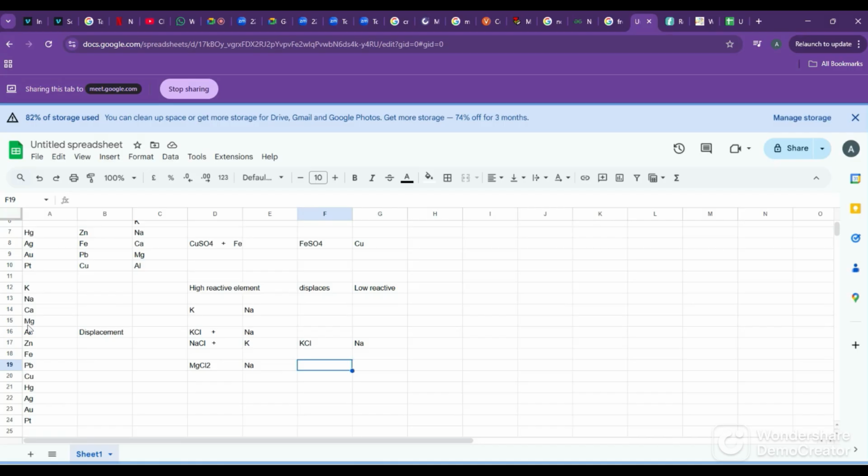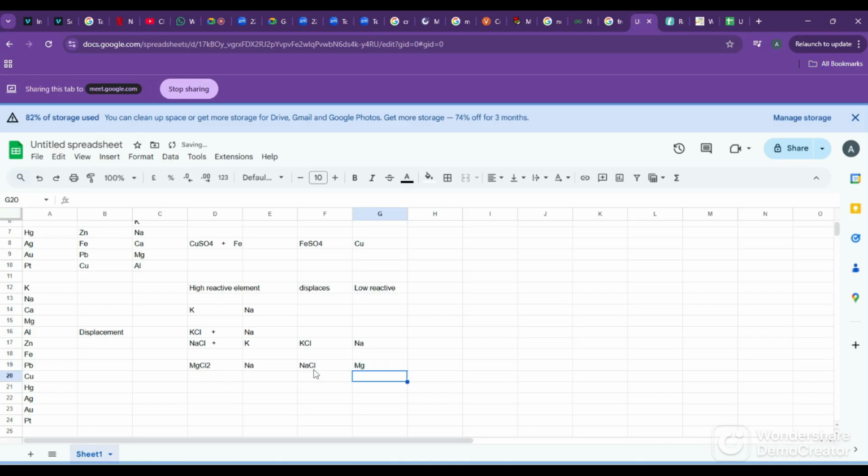So what will be the answer? NaCl plus Mg. Now then we have to balance it. 2 NaCl will come, so 2 here and 2 there. I am not putting the balancing factor right now, but we have to balance it.